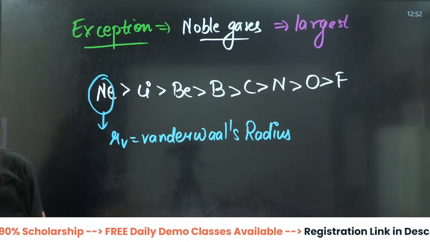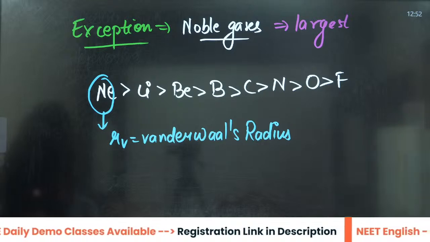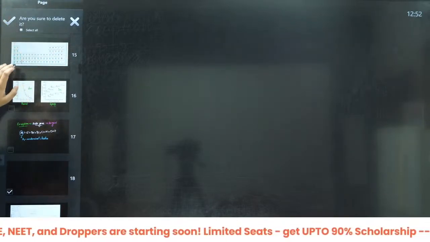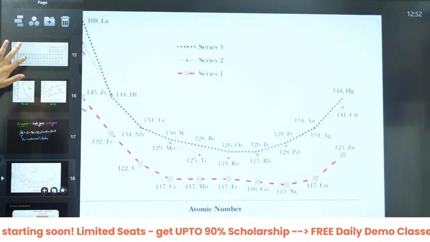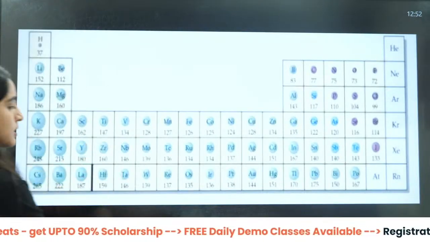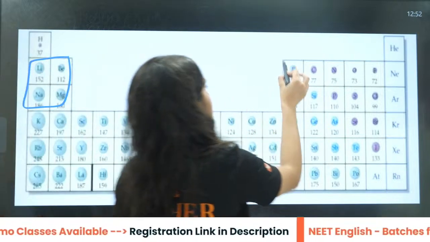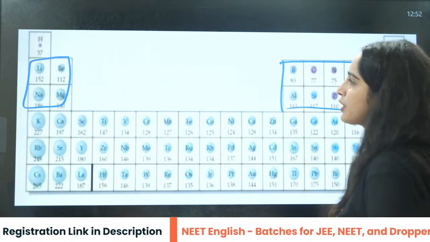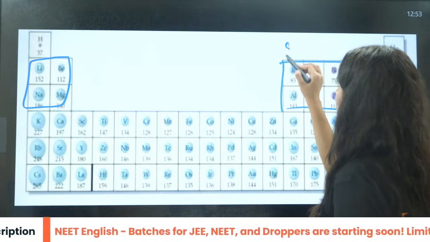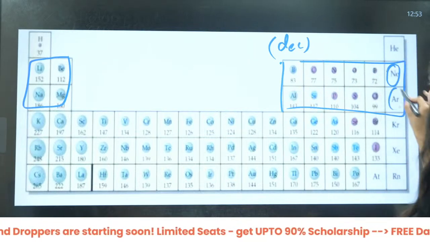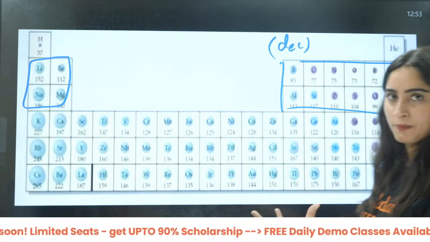Okay, then we have the second thing, that is the d block. We talked about this thing here, how in the second and third period the radius is going to move. This is going to decrease, this is going to decrease, but neon and argon will have the maximum.